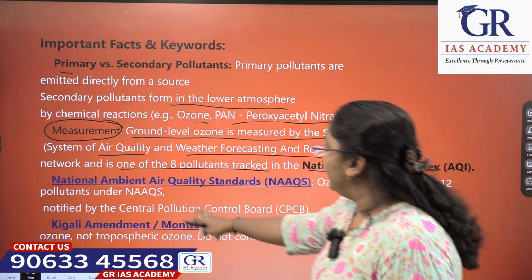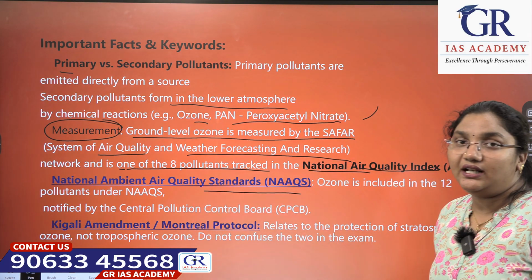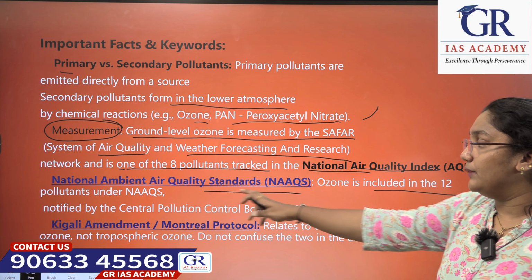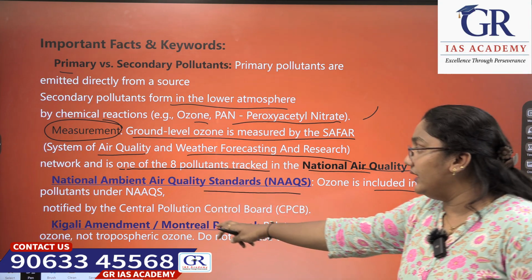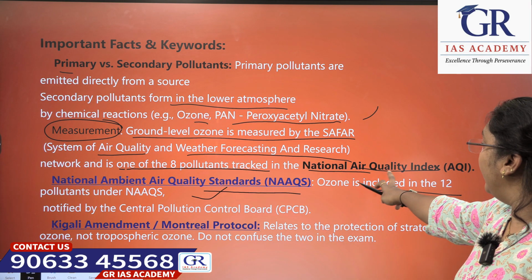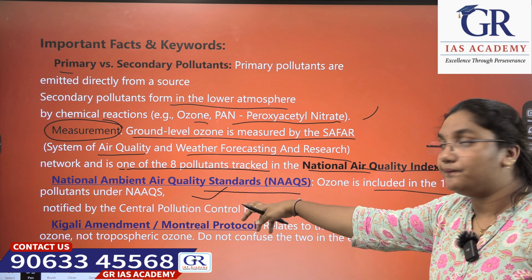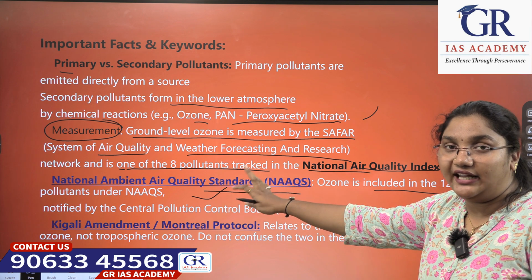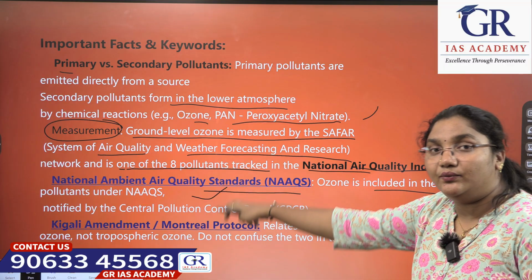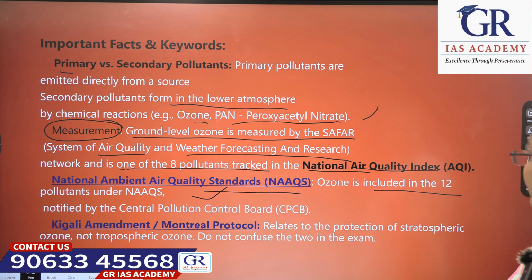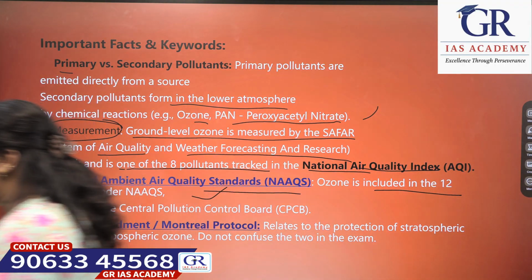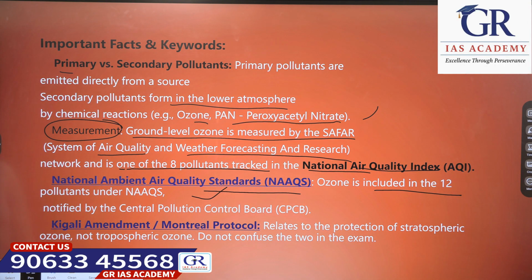Now, coming to National Ambient Air Quality Standards, ozone is included in the 12 pollutants under National Ambient Air Quality Standards. In the National Air Quality Index, ozone is one of the 8 pollutants, but in the National Ambient Air Quality Standards, ozone is one of the 12 pollutants. Don't confuse this, the examiner might trick you.